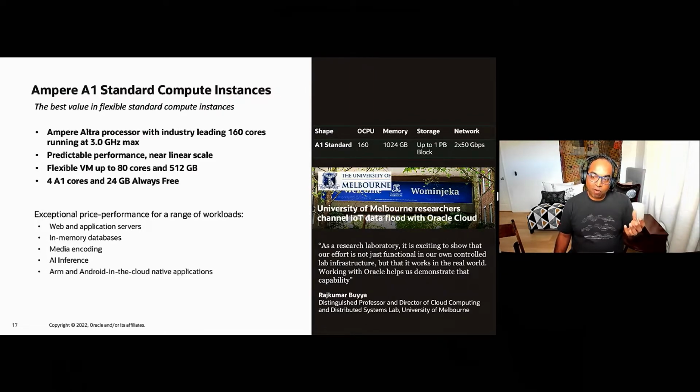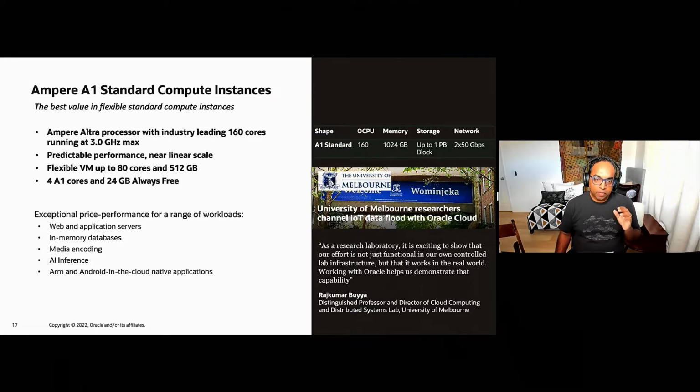And for customers and partners who need more than this or are building larger applications, you can always go to our always free page, and there is a way for you to apply to an ARM accelerator program that gives you access to more resources to encourage developers to build on ARM in the cloud.